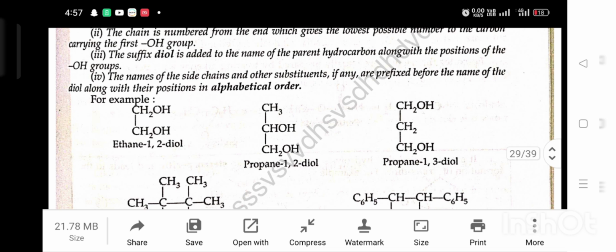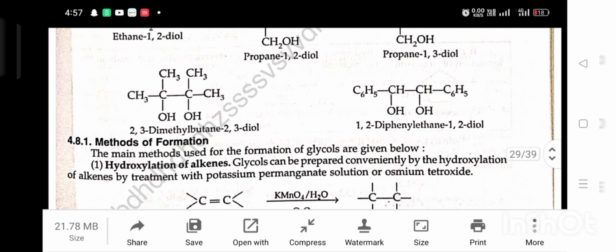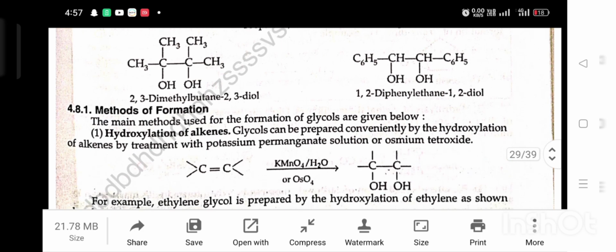For example, ethane 1,2-diol, propane 1,2-diol, propane 1,3-diol, 2,3-dimethylbutane 2,3-diol, 1,2-diphenylethane 1,2-diol. Method of formation. The main methods used for the formation of glycols are given.